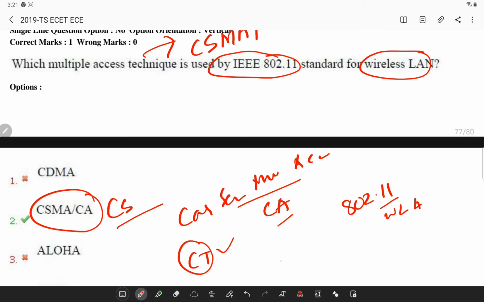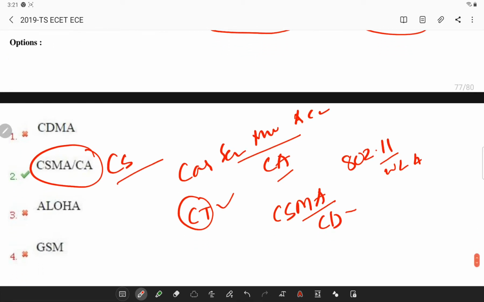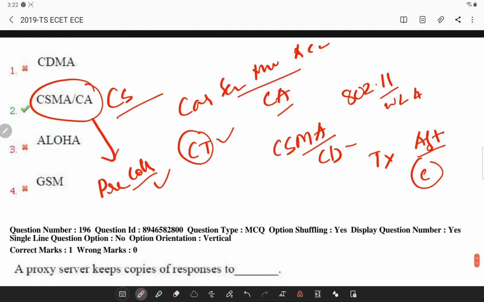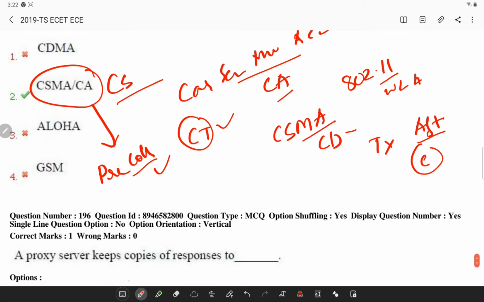Unlike CSMA/CD, collision detection, which deals with the transmission after a collision has occurred, CSMA/CA acts in preventing collisions before they happen. Try to remember this.